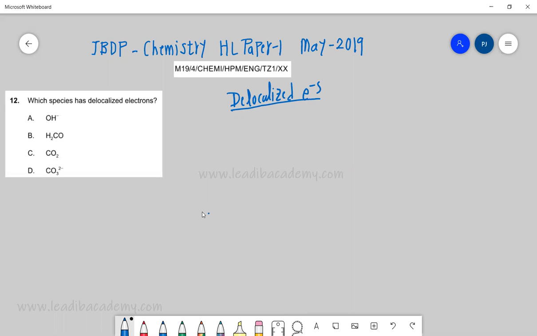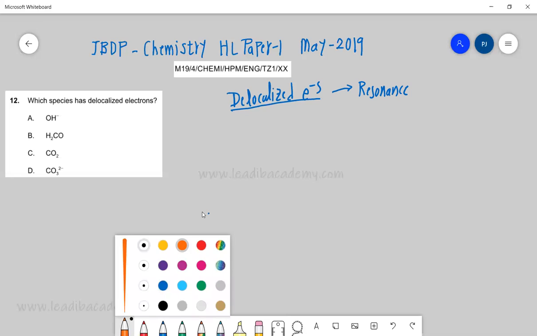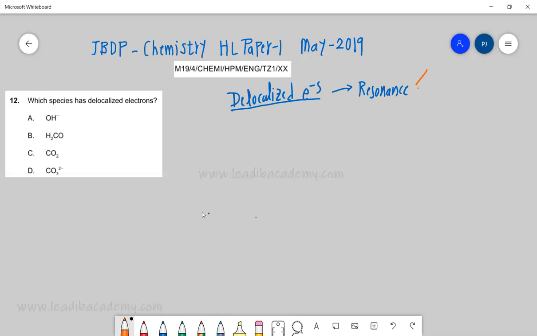That means they are moving, and that is why we talk about the concept of resonance. It simply means that electrons keep on moving between the different atoms. If you recollect, we talk about the movement of lone pairs and pi electrons.